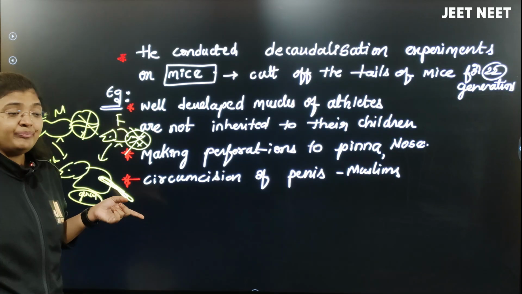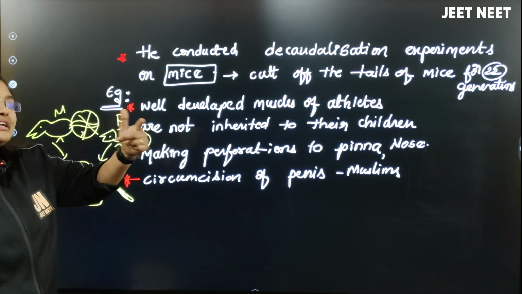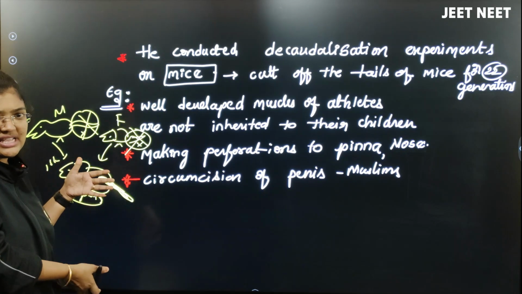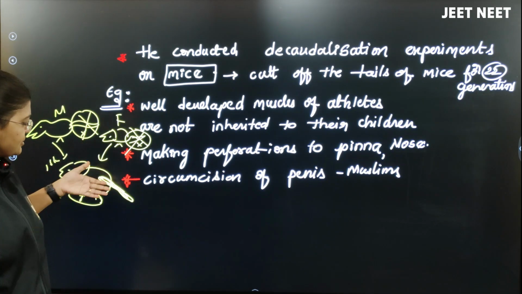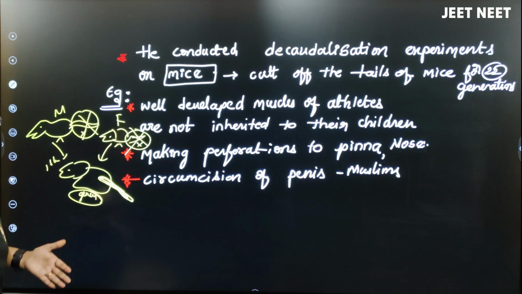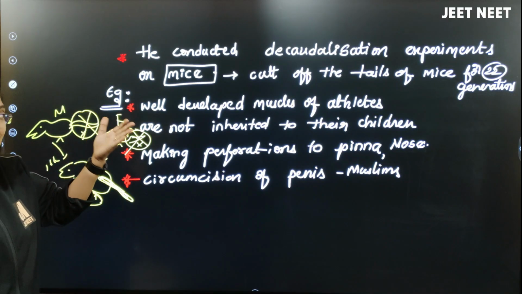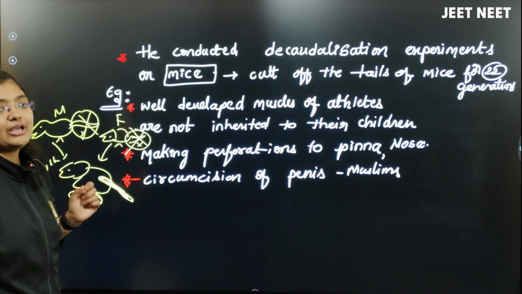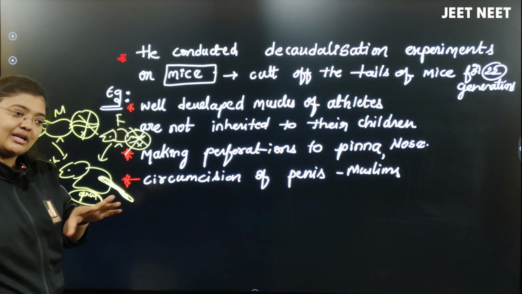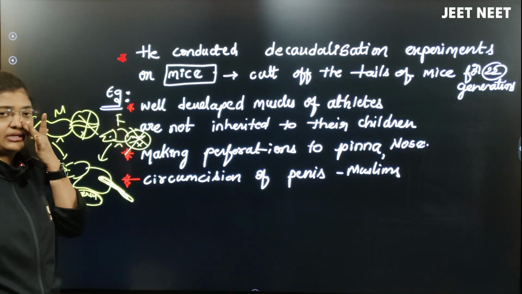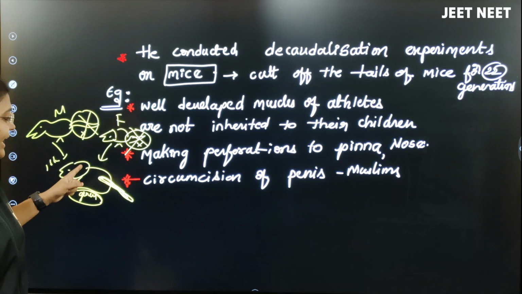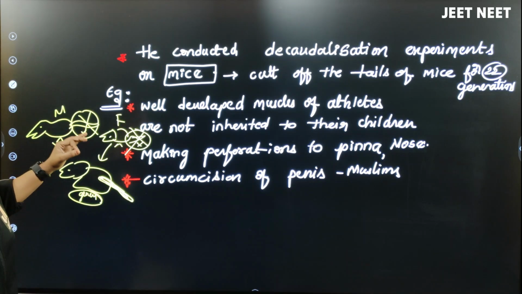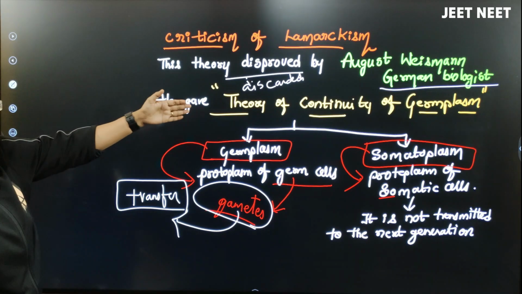According to Lamarckism, the acquired characters will be inherited. I don't want this character, so the next offspring should not get this character according to Lamarckism. But still every mouse in every generation up to the 23rd, even the 23rd generation, got what here? No tail. Why? Because of the same length, same color and same nature, right? Because the tail which is produced is produced genetically. That's what the theory of germ plasm is telling.